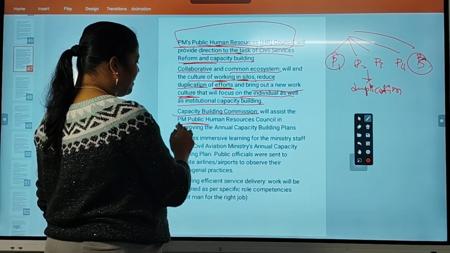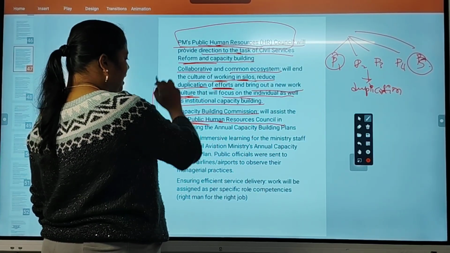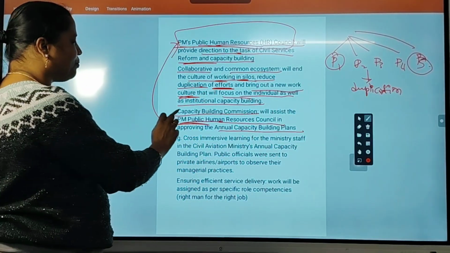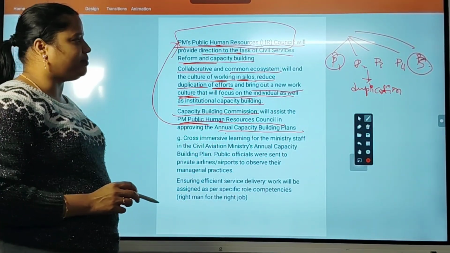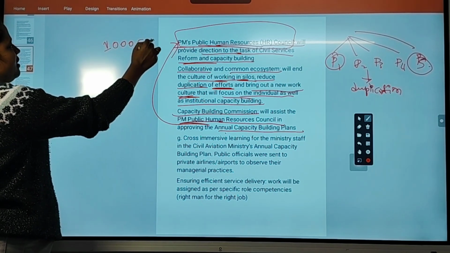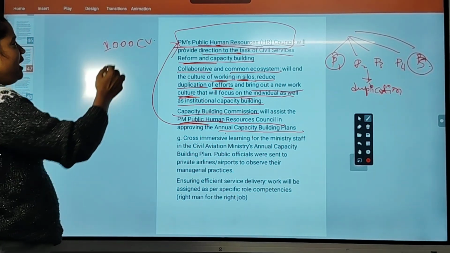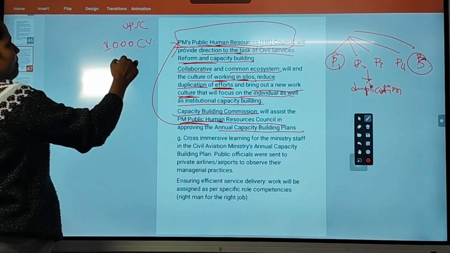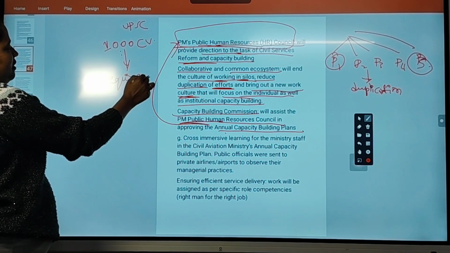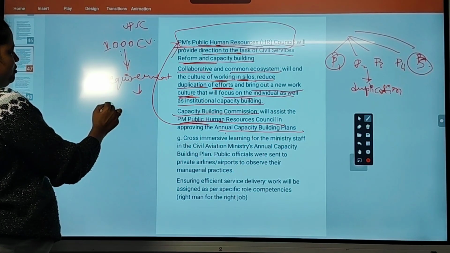Capacity Building Commission. It will assist the PM Public Human Resource Council in approving annual capacity building plans. So it will approve the annual capacity building plans, means how many thousands of civil aspirants will be selected every year in the UPSC exam. Okay, but are they enough for the requirement or not? How many people do they have to recruit from outside?